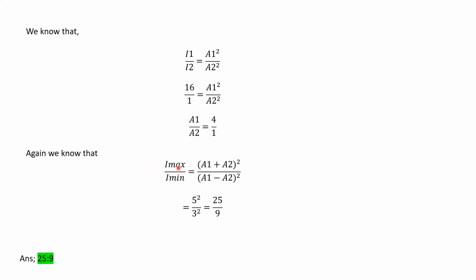Again we know that I max is equal to A1 plus A2 whole square and I min is equal to A1 minus A2 whole square. So by putting in the values of A1 and A2, we find it as 25 by 9. So the ratio will be 25:9 and the answer is 25:9.